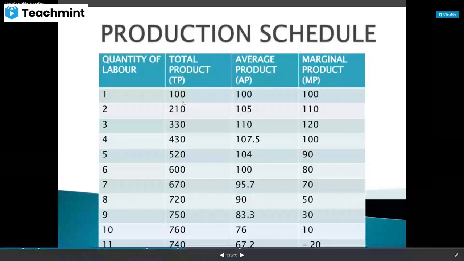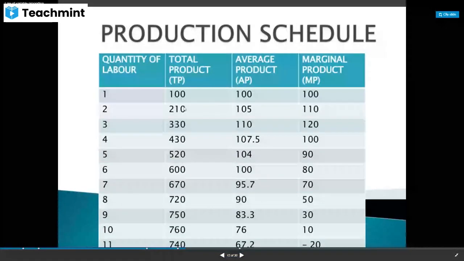Initially, it is increasing 110 units. Later on, it is increasing 120 units. And after that, it is increasing 100 units. That means it is increasing, but initially it was increasing at an increasing rate. Later on, it is increasing at a decreasing rate.